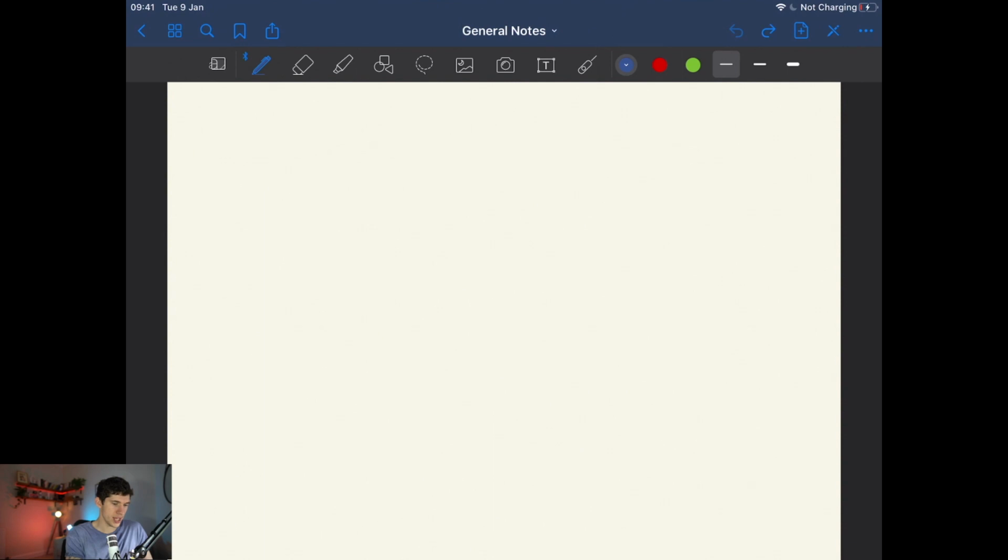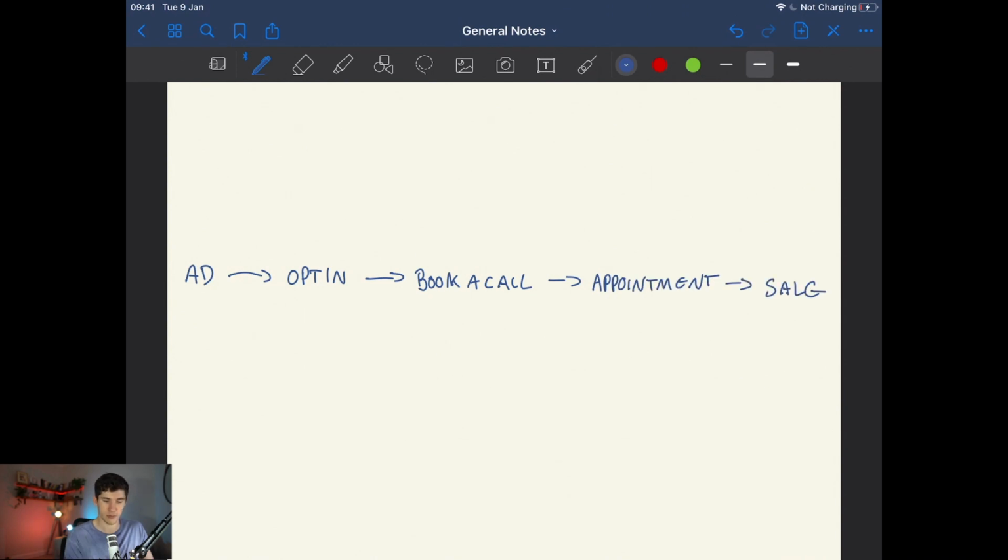So let's say that we have a funnel, and you can adapt this to your own business, where we have our Facebook ad. That Facebook ad then directs people to an opt-in page. After the opt-in page, we try and get them to book a call. After they have booked a call, what we do is we try and set an appointment with that person. And after the appointment, we have the sale. And we hope that everybody does that and buys our stuff, right? In the ideal world, everybody that clicks on the ad turns into a customer, but that's not going to happen.